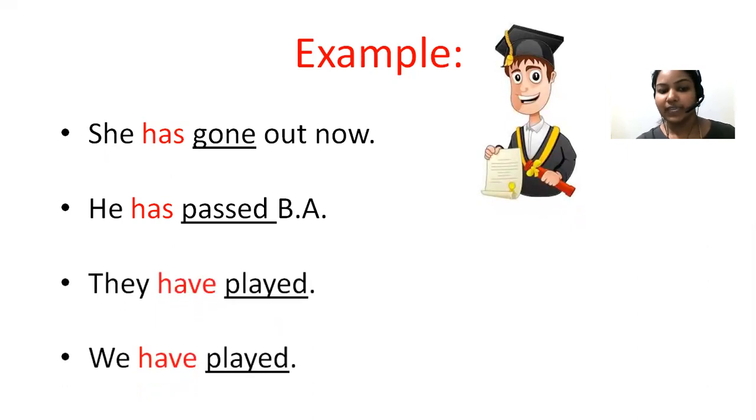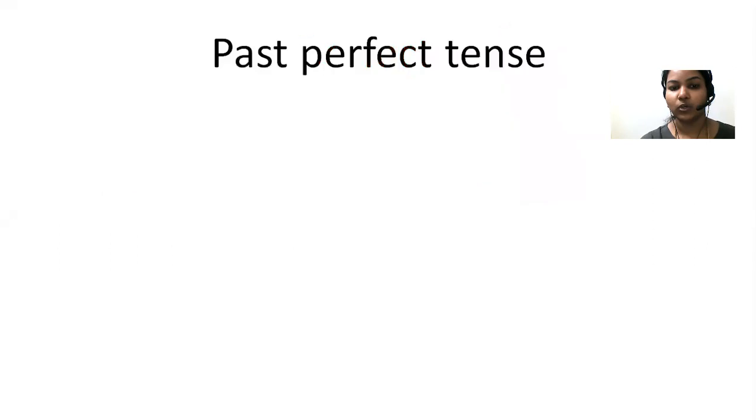They have played. We have played. Here both the subjects are plural, they and we, so you have to write have. They have played. We have played. This is how you have to write a sentence in present perfect tense. If you want to talk about the action just now completed, you have to write it in present perfect tense. Let's move on to past perfect tense.